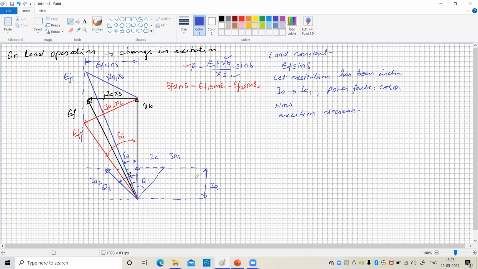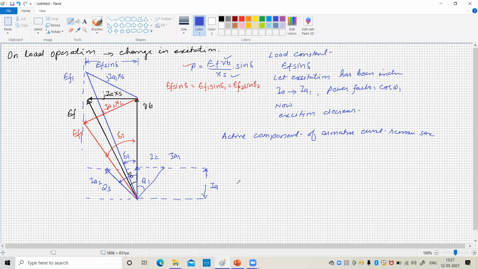Now one more point is that in any case, the active component of the armature current remains the same.